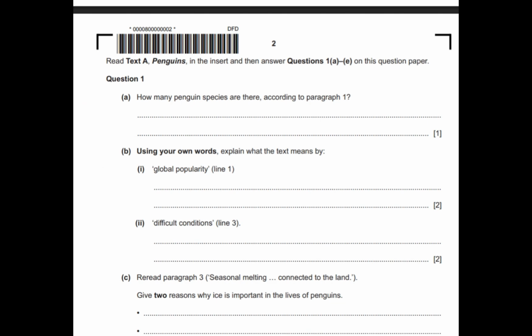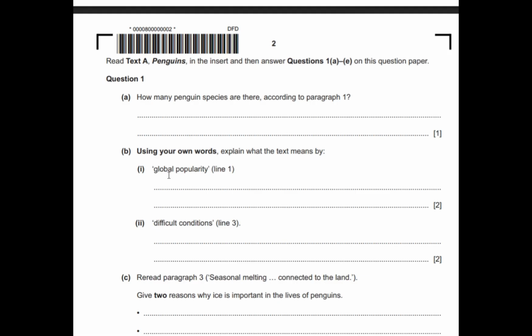Now go back to question 1, same question 1, B part, right? Using your own words, check the marks, 2 marks for both parts, right? So here you are not using any word from the text, you are using the synonyms here. Second thing, there are 2 strands. You are supposed to answer both strands. Don't write only the meaning of popularity, another word for popularity, and you miss global. If you do this, it means only 1 mark is given to you.